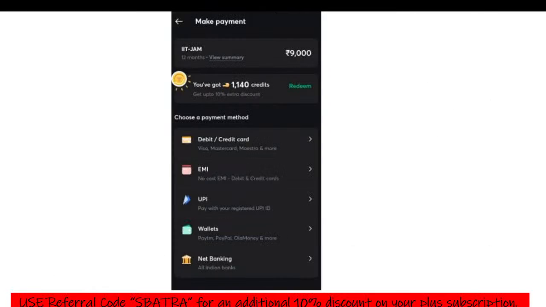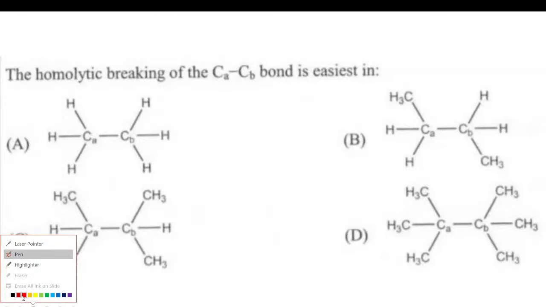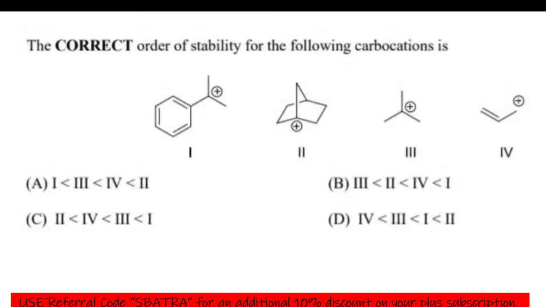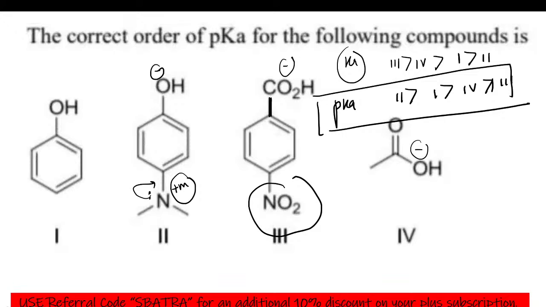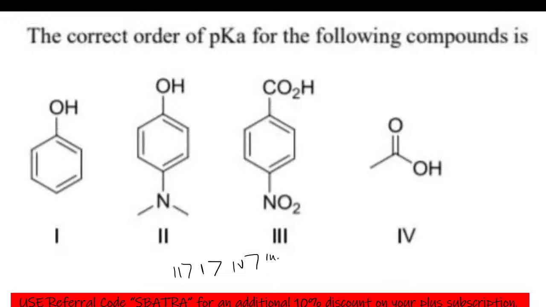Then we analyzed the question on hyperconjugation. More alpha hydrogens will give you a more stable free radical, and the correct answer is option D. Then we discussed one question on acidity: pKa is inversely proportional to acidity. More acidity, lesser pKa. So the correct order of pKa would be second, then first, then fourth, and then third. More acidic compound, lower pKa value.